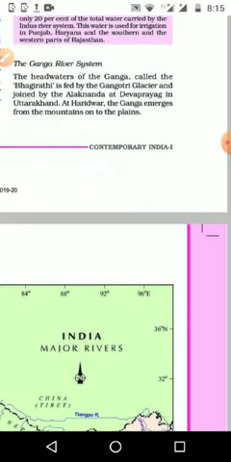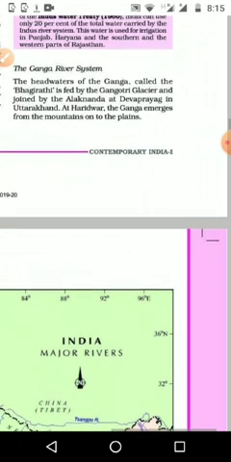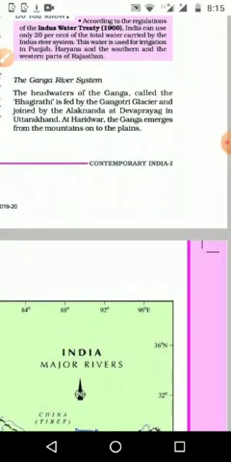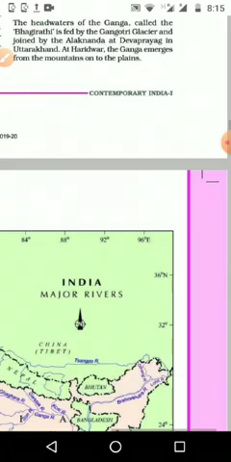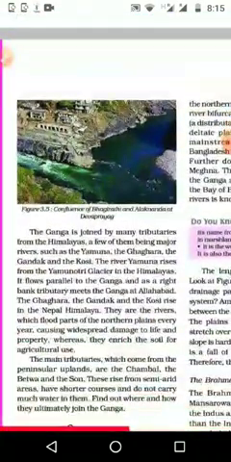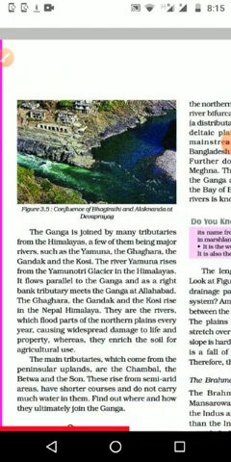And at Haridwar, the Ganga emerges from the mountain onto the plain. From Haridwar onwards, we can see the Ganga flowing in the plain area, after finishing the mountain area in the lower Himalaya. The next one, the Ganga is joined by many tributaries from the Himalaya, a few of them being major rivers such as Yamuna, Gagra, Gandak and Koshi.